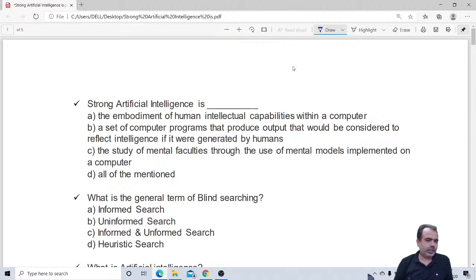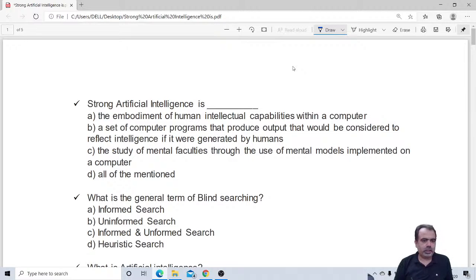The strong AI is the embodiment of human intelligence capabilities within a computer, or a set of computer programs that produce output that would be considered to reflect intelligence if it were generated by humans, or the study of mental faculties through the use of mental models implemented on the computer, or all of the mentioned above.